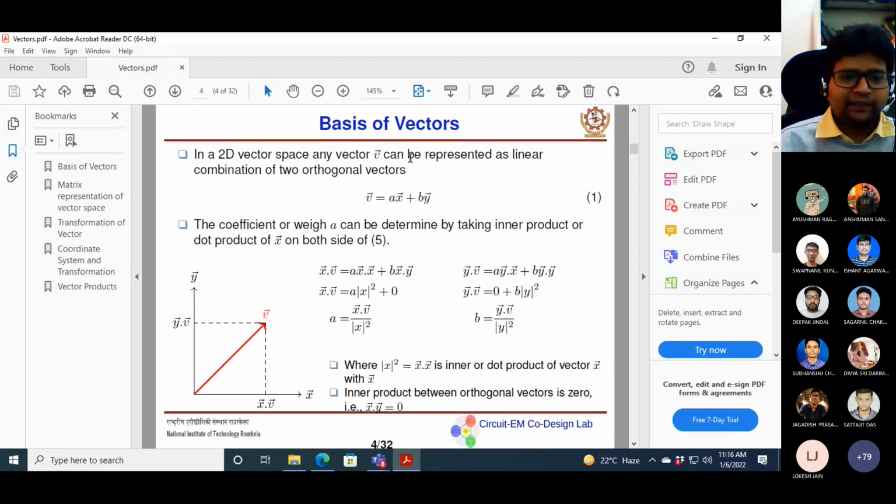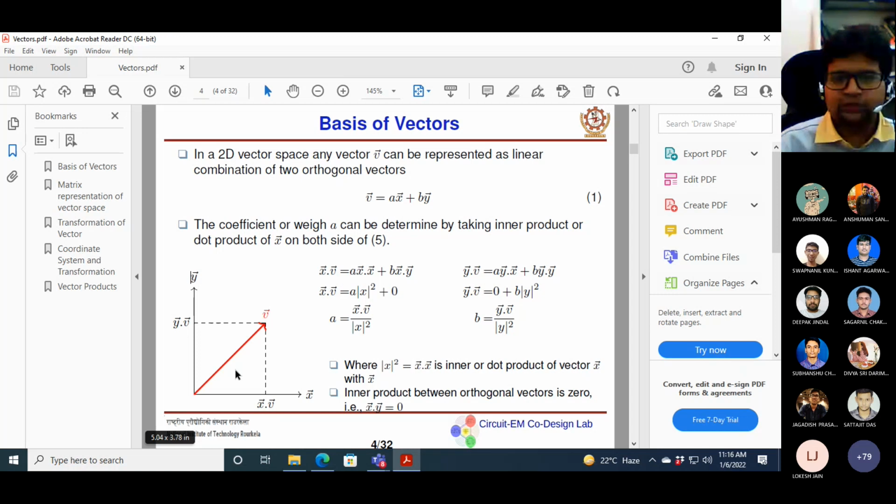Okay, so you can see that this vector V can be represented as a linear combination of two orthogonal vectors, x and y. Okay, so in a 2D coordinate system you have x and y. These are the two orthogonal components. Orthogonal means they have a 90-degree angle between them. Another property of orthogonality is that the inner product of the two vectors should be 0. The inner product of two vectors being 0 means they are orthogonal to each other.